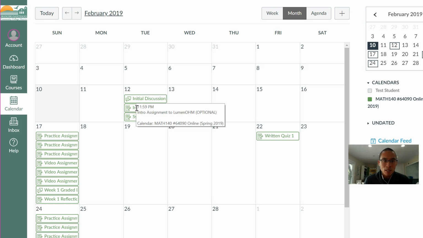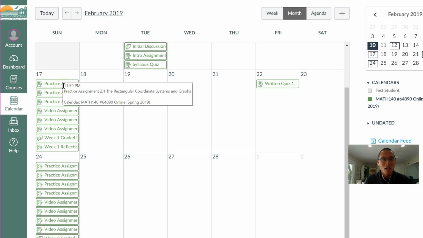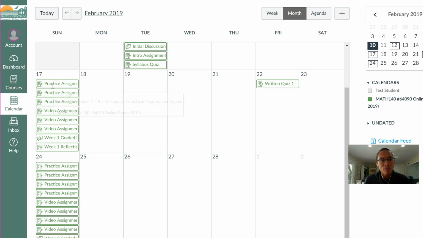There is an optional assignment that's not worth any points, but this is very useful if you have never used an online type of grading system, and especially the one we use, which is Lumen OHM. On here, you will see on the calendar that nearly all assignments are going to be due on Sundays weekly. However, I highly recommend that you do not do them all on just Sunday. This is a lot of work to do in one day, and it is best that you spread it out throughout the week and practice and study this material on a daily basis. However, I schedule them for Sundays so that you have the flexibility to make it work for your schedule.